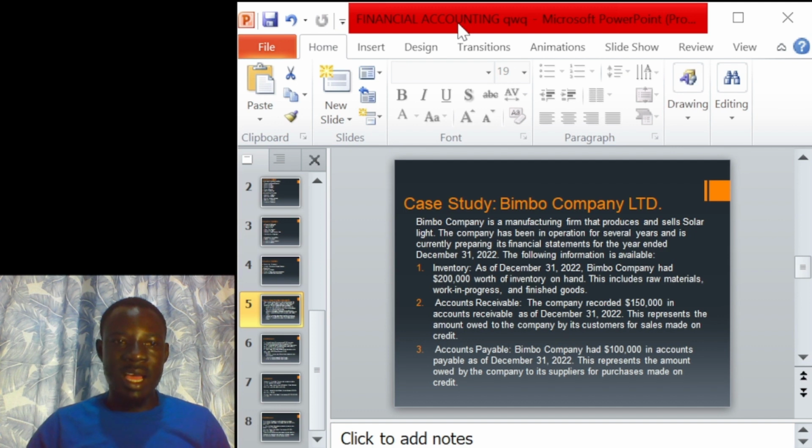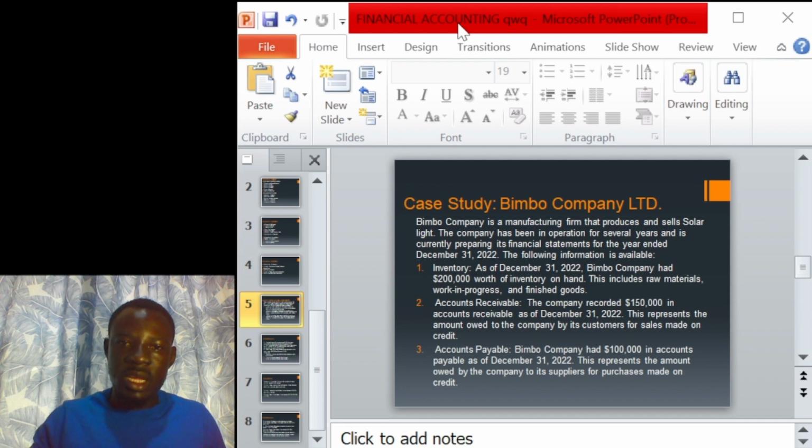Account receivables are the debtors of the company. So those who were owing the company at the end of the year was $150,000 worth of goods that we sold to them on credit as at December 31st, 2022. Those goods have been with the customers. During the accounting year, they came to us and bought goods on credit from us.